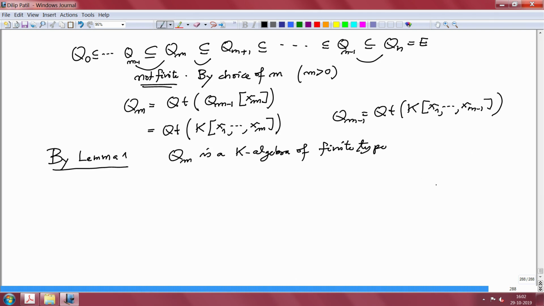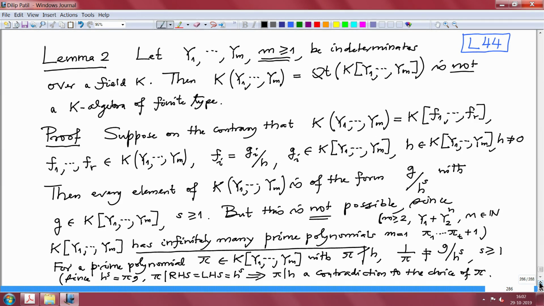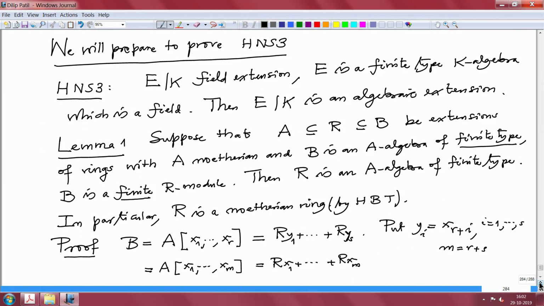I will show you what we proved in Lemma 1. So here, in this situation, B was our E, and B is an algebra of finite type, that is the assumption we have given in HNS 3. B is a finite R-module, that is also given by our choice of m. And then what is the conclusion?